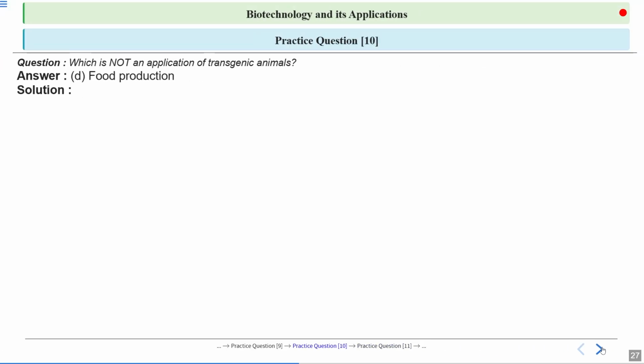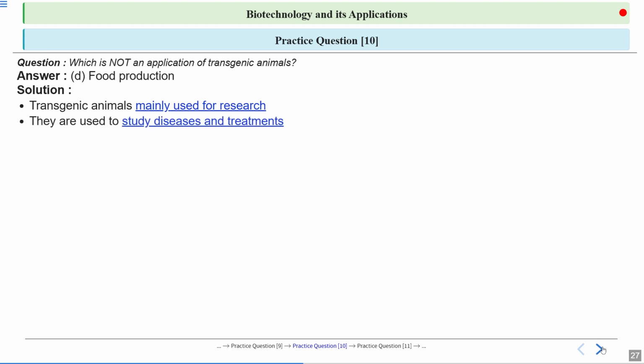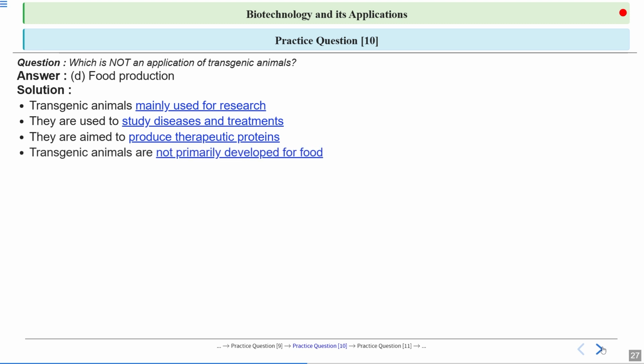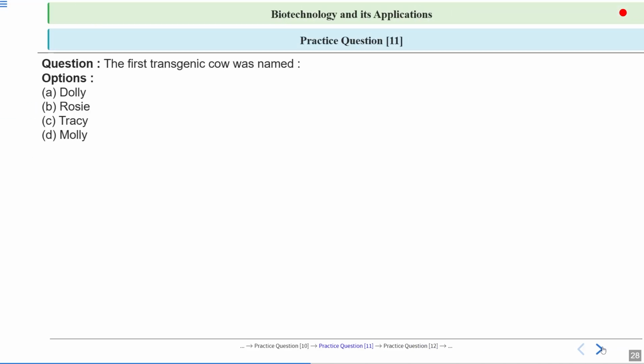So the answer is option D, food production, because we know that we can use transgenic animals as a disease model, for biological products, or as a vaccine safety model also. Transgenic animals are mainly used for research, to study diseases and treatments, and to produce therapeutic proteins, and they are not primarily developed for food. So the answer is option D, food production.